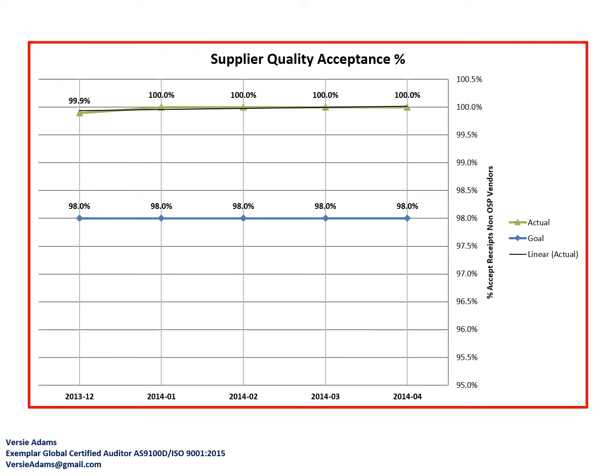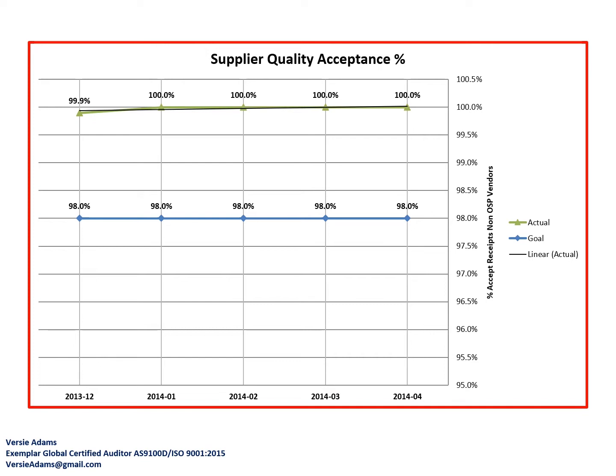Okay, so as we stated in the previous slide, we have established four quality objectives. The first one is supplier quality acceptance. In this slide, here is an example. In this case, we have a supplier quality acceptance goal of 98%, and we show here over a period of 5 months our performance to those quality objectives.